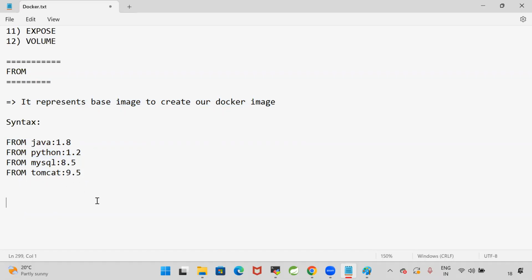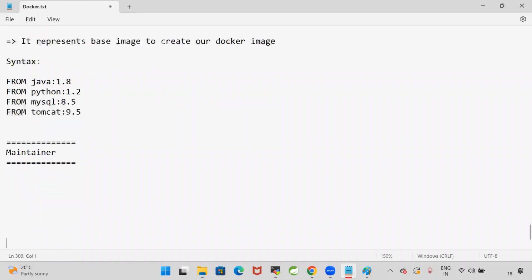Similarly, we have a next keyword called maintainer. It's very simple. Maintainer is used to specify who is the author of this Docker file. In our team, multiple team members will be available.